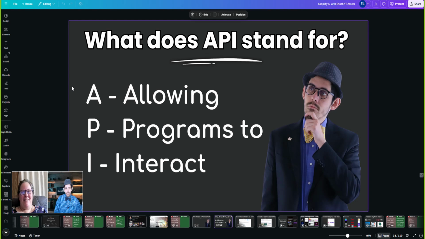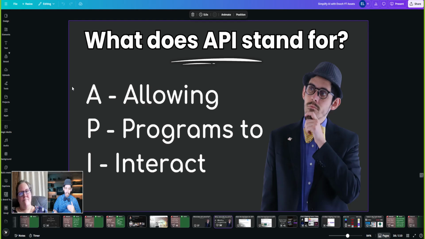Because when you hear what it actually means, there's some acronyms that when you learn it, it's so technical that you're just like, what do I do with that information? So I'm making it more simple. Just think API is allowing programs to interact. And what that really means is that